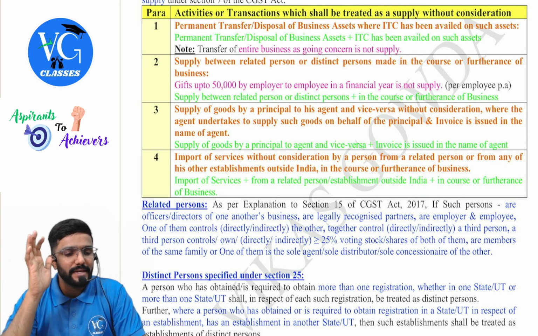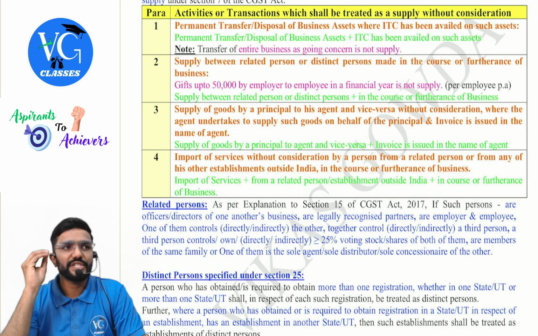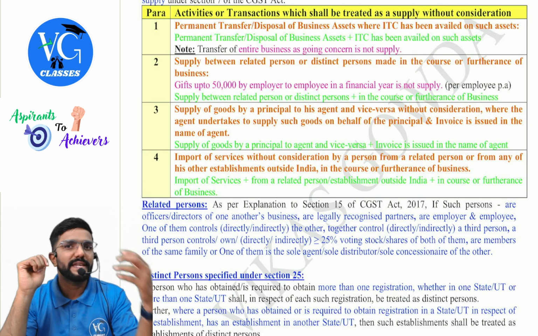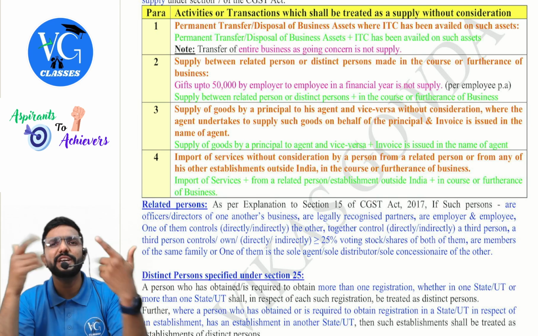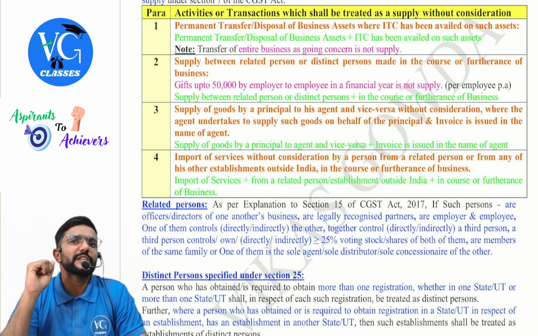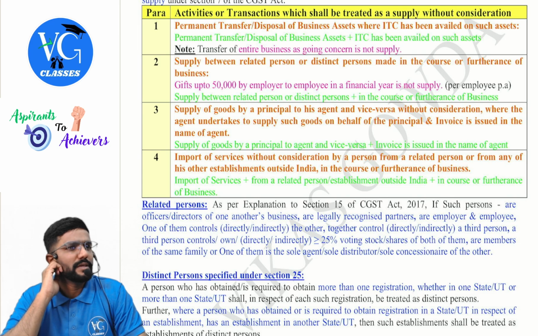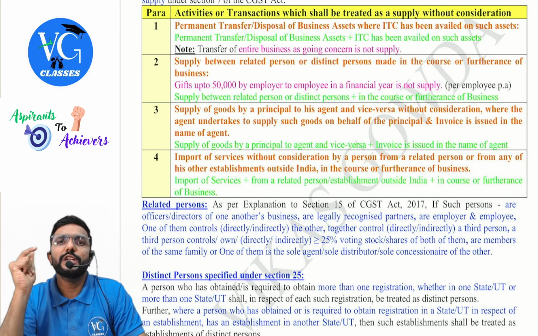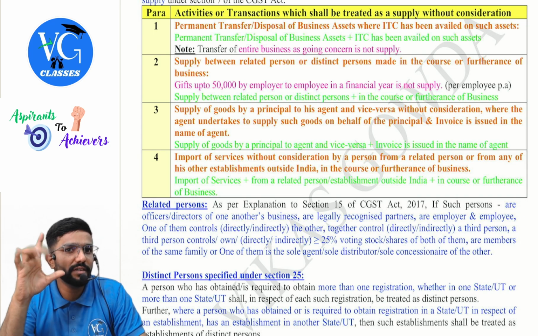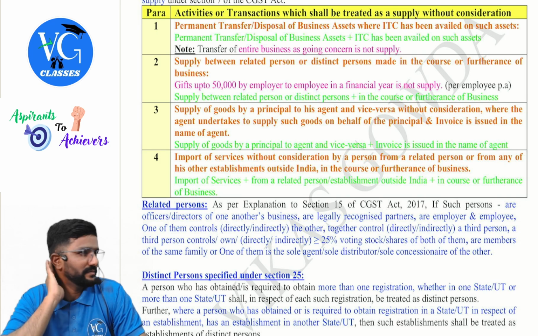Guys, listen. In income tax also gift provisions are there. If the employer is gifting to the employee, there are two forms: in cash, in kind. If it is in cash, fully taxable always as per QCIT. In kind, if the value of the gift is less than 5,000, nothing is taxable. If it is more than 5,000, fully taxable.